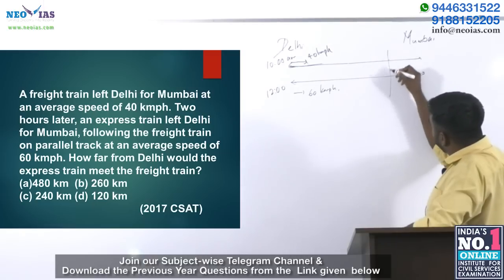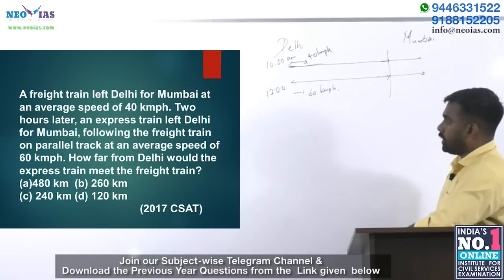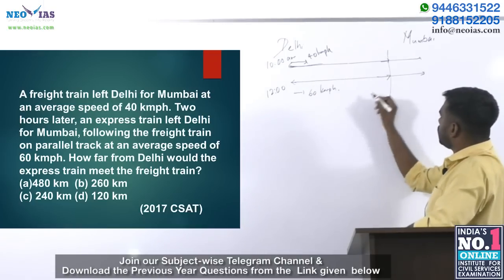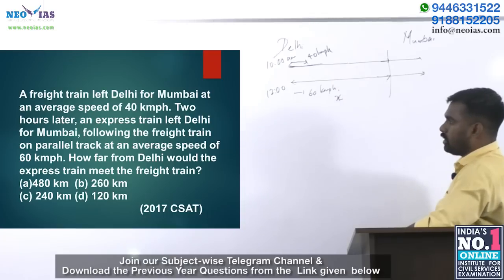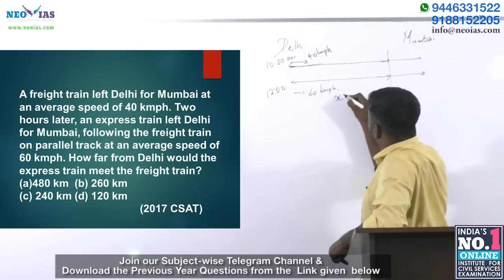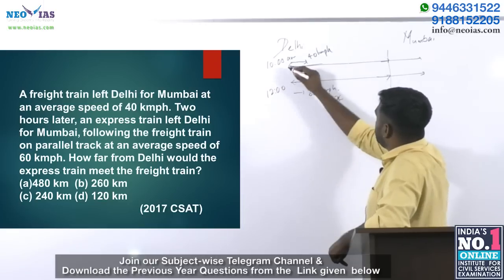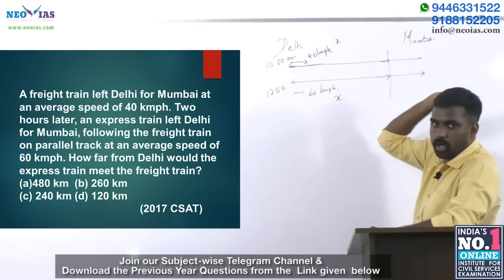Imagine here these two trains met. So this distance covered, let it be x, which is the distance covered by the express train. If the distance covered by the express train is x, what will be the distance covered by the freight train? That will also be x.